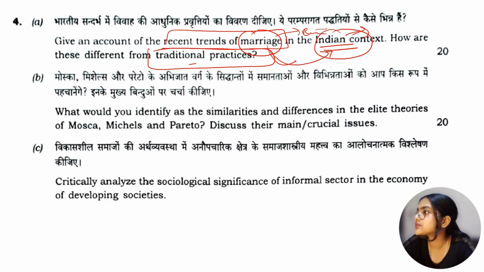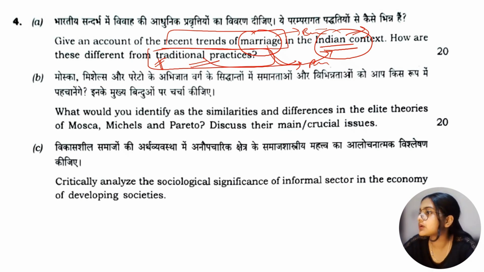And how are these different from traditional practices? Traditional practices क्या? For example, polygamy होती थी, जो traditional forms of marriages होते थे, classical types of marriages होते थे, we can mention about that. And what we have to do is हमें ये बताना है कि traditional practices जो in context of marriage, जो traditional practices थे वो कैसे different हैं with the recent trends of marriage in Indian context, right?